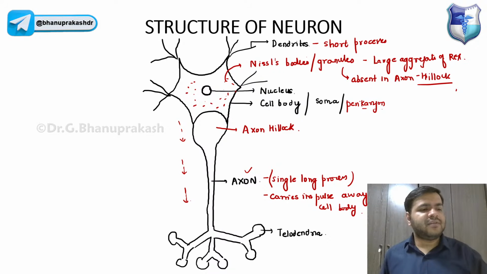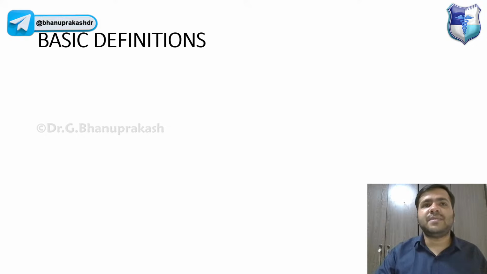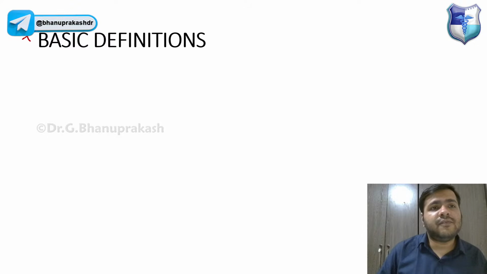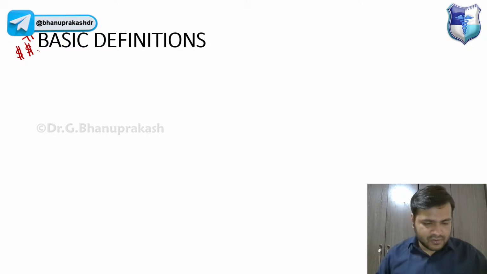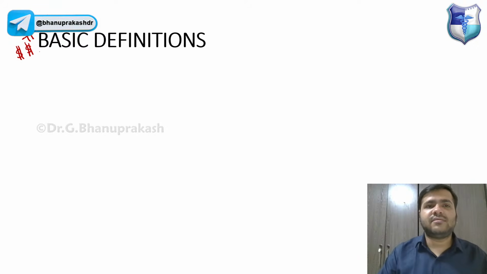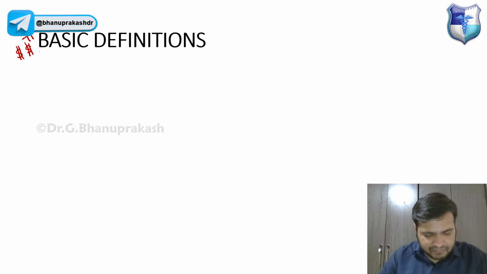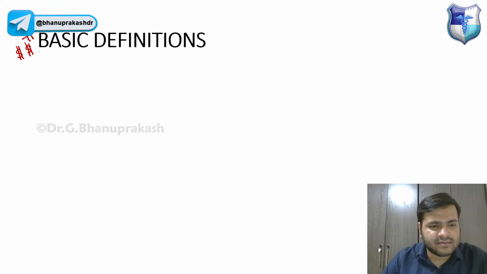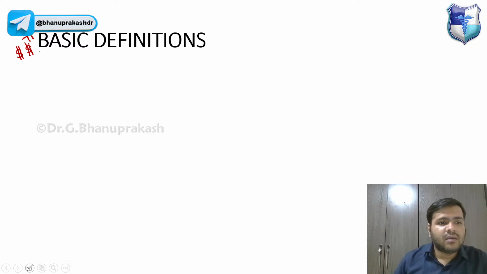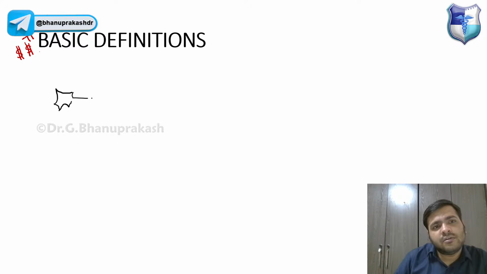So now after this, guys, let us just try to discuss some basic definitions. And these definitions are very important. If you want, you can put a dollar sign over here. As you all know, dollars are very necessary. So you can just put this dollar sign over here and just try to see these basic definitions, guys. Now, guys, you already know, let me draw in a very short manner. Let us suppose that this is the neuron, guys, right?